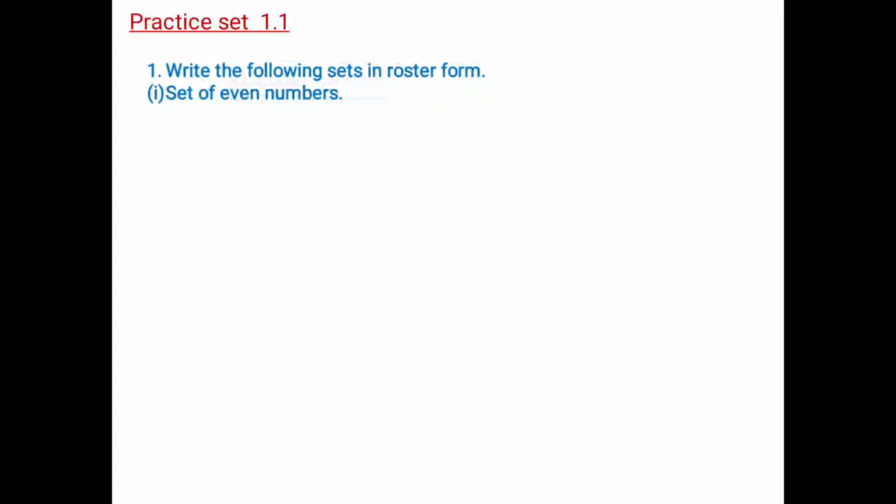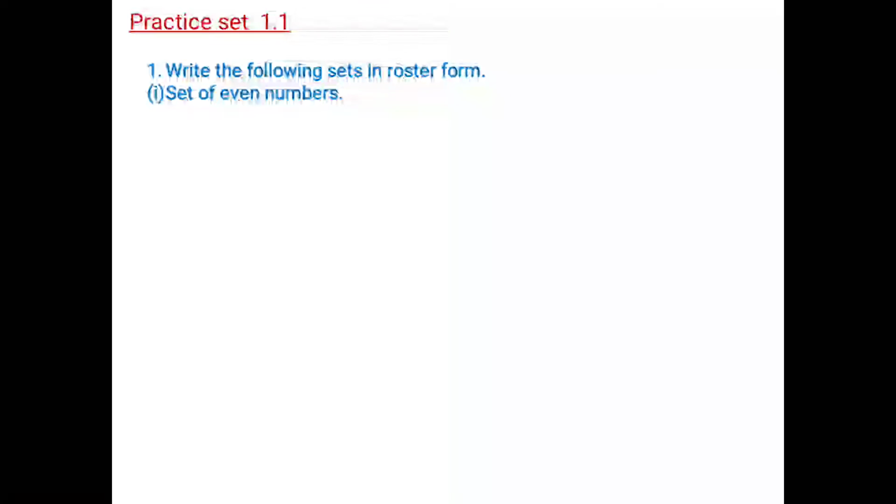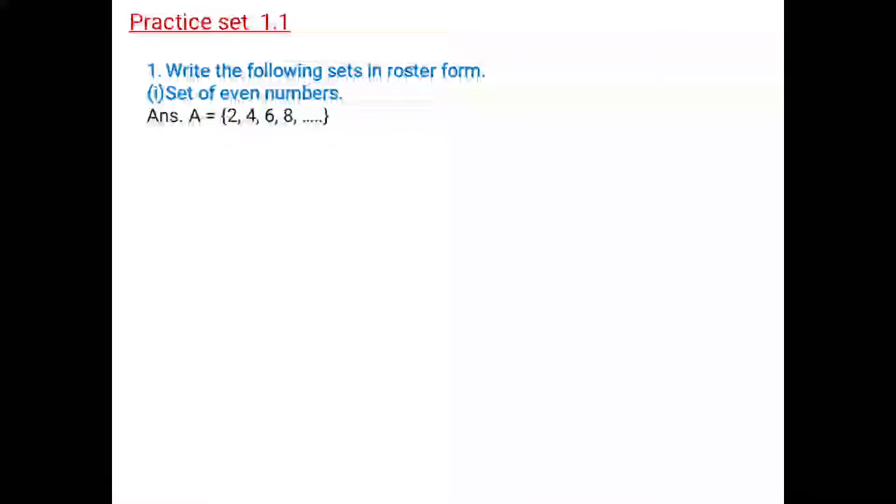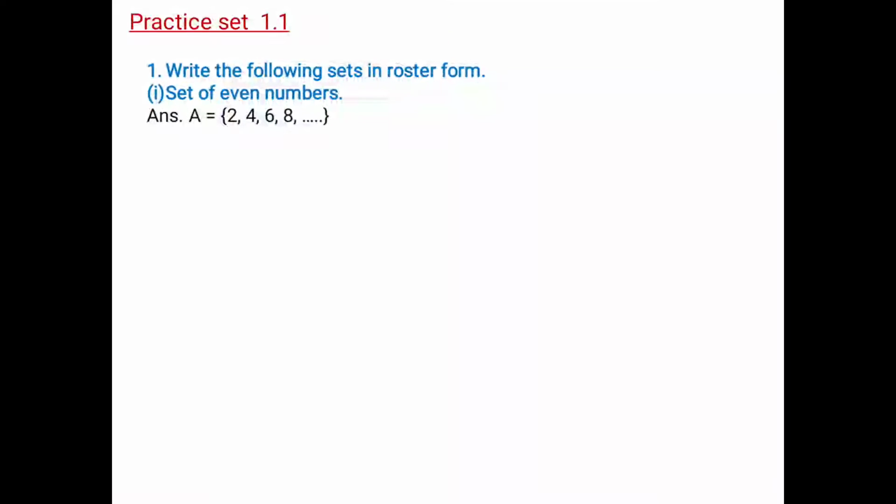So answer is 2, 4, 6, 8, 10, 12, and so on. You can write any capital letter as the name of a set. I am writing over here A. So A is a set of even numbers: inside curly bracket 2, 4, 6, 8, dot dot dot. Write minimum 4 elements.